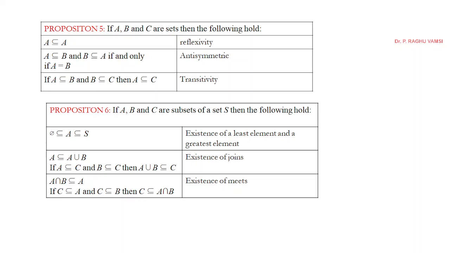Proposition 5. If A, B and C are sets, then the following holds. Reflexivity: A is a subset of A, which is called reflexive in nature.